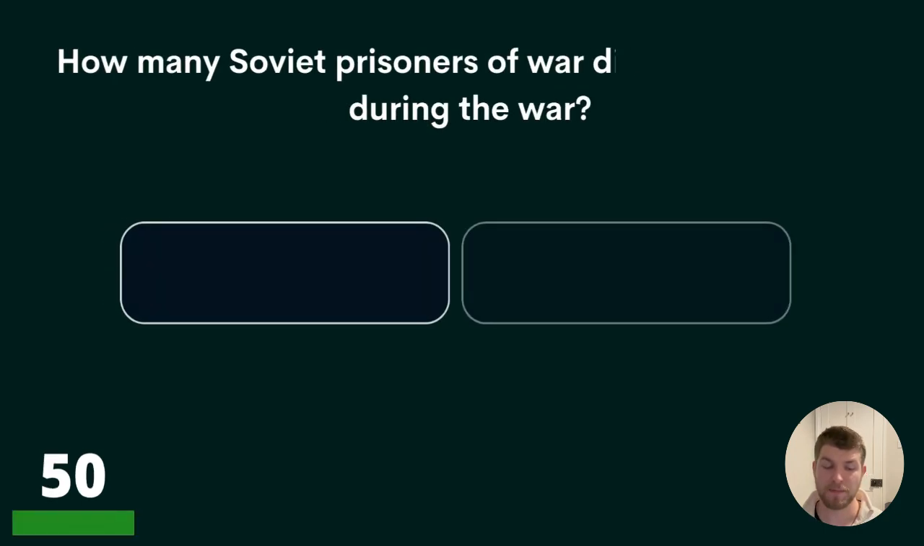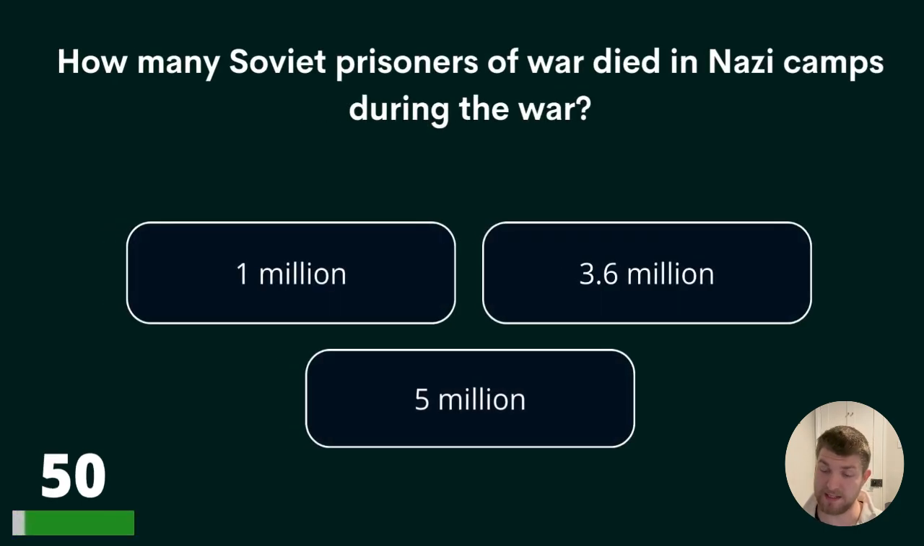Question 50. How many Soviet prisoners of war died in Nazi camps during the war? 1 million, 3.6 million, or 5 million?